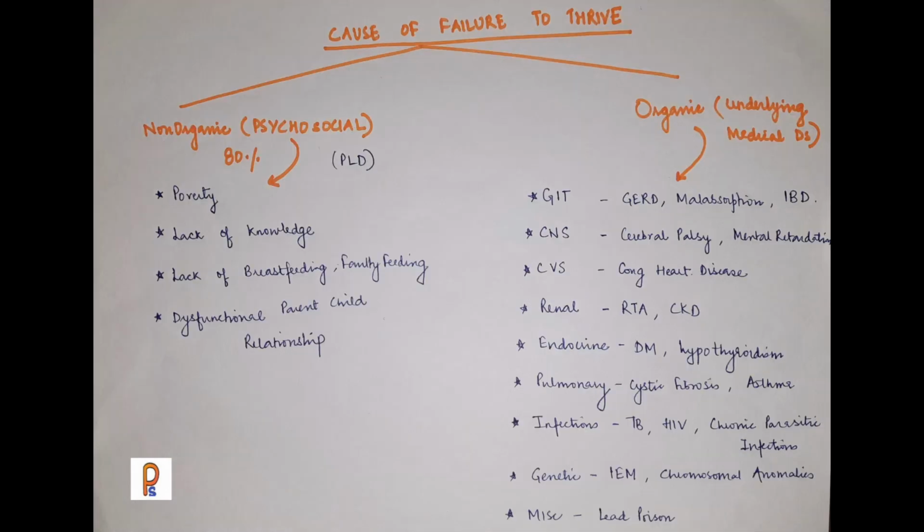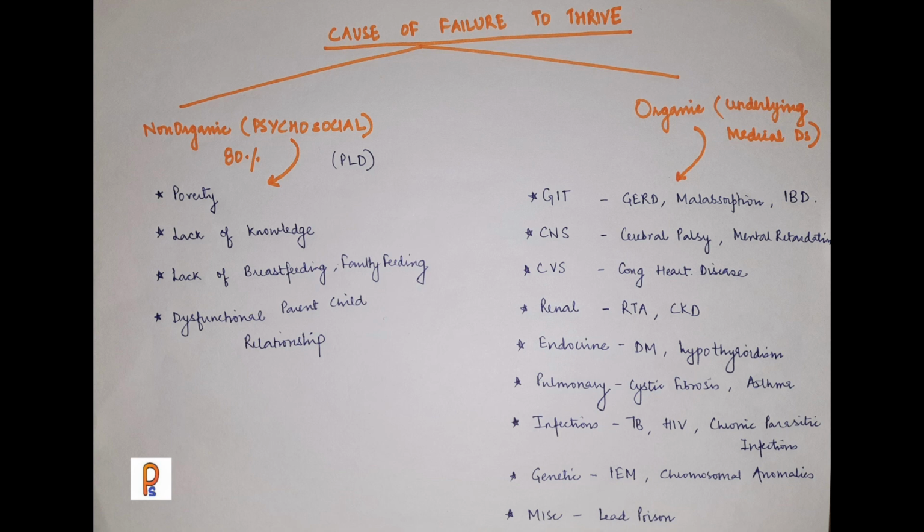Now, if we discuss the etiology of failure to thrive, that can be organic or non-organic, or sometimes there is coexistence of both, organic factors and non-organic factors. Organic we refer to the child in which there is some underlying medical condition that is leading to failure to thrive, and non-organic, that is psychosocial, is found in 80% of the kids, and it occurs because of emotional deprivation or caloric deprivation of the child.